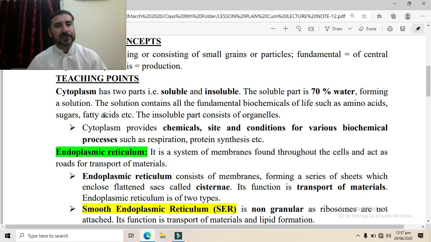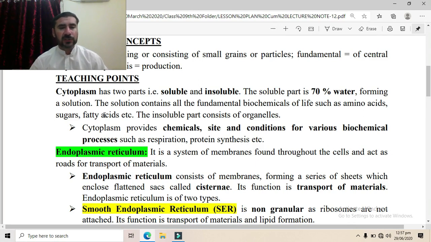Similarly, in case of plant cells, the process of photosynthesis takes place in the chloroplast organelle, which is found inside the cytoplasm. So cytoplasm provides sites for various biochemical processes such as respiration, photosynthesis.